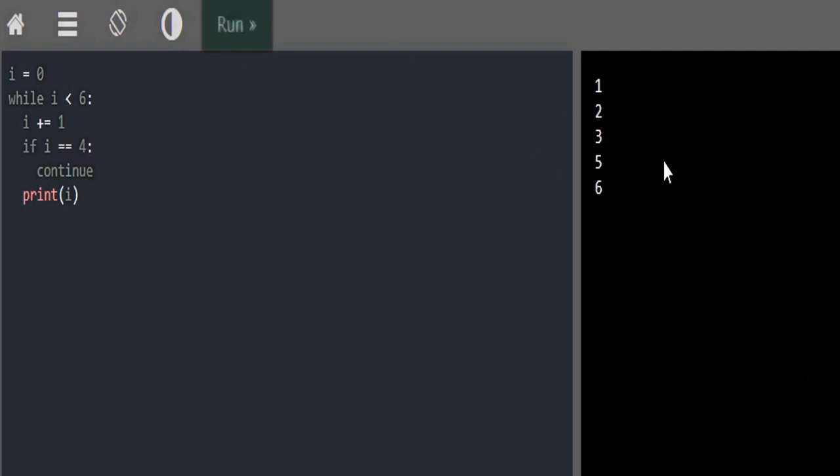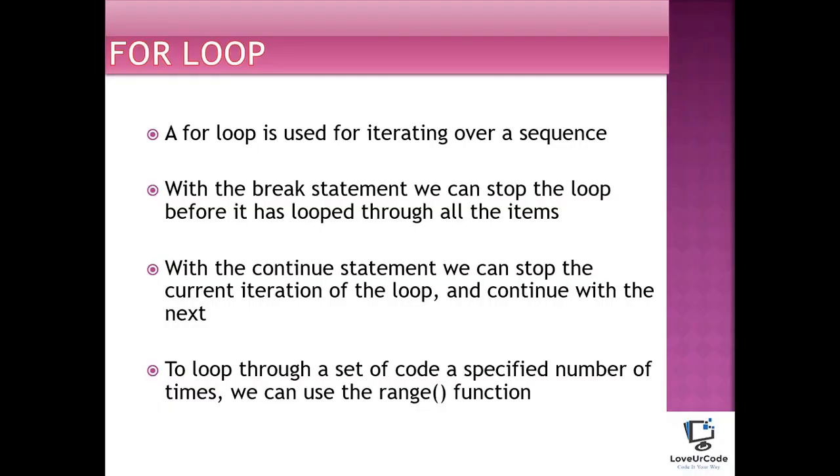So this is how you can skip one particular iteration instead of stopping the entire loop. Next, we have the for loop, which is again used to iterate over a sequence of data. We can make use of both the break and continue statements in order to control our flow of execution. In addition to that, we have something called a range function, which we will be understanding with the help of sample code.